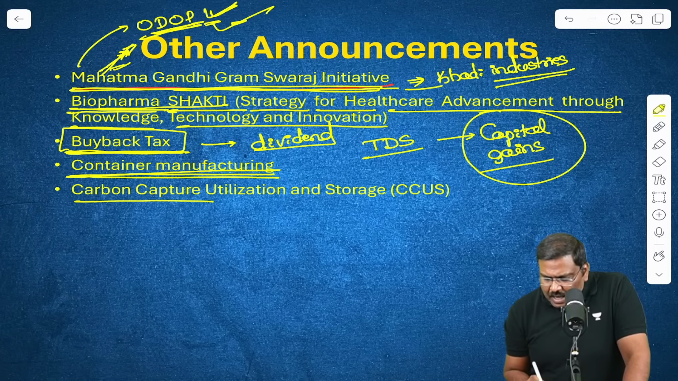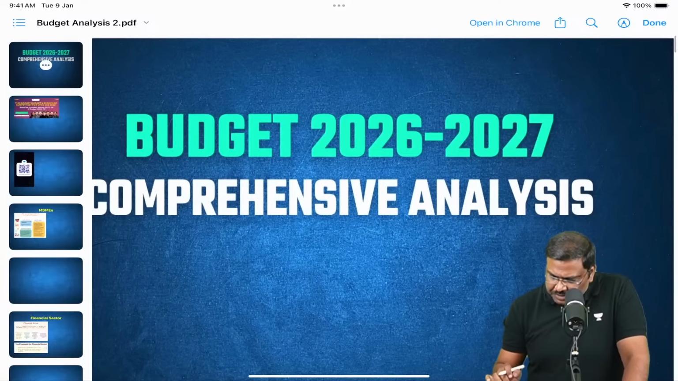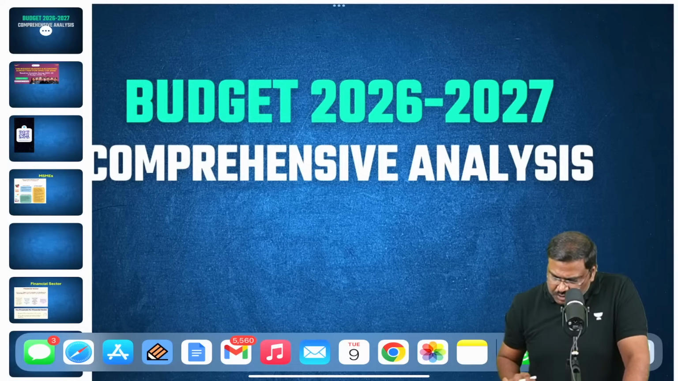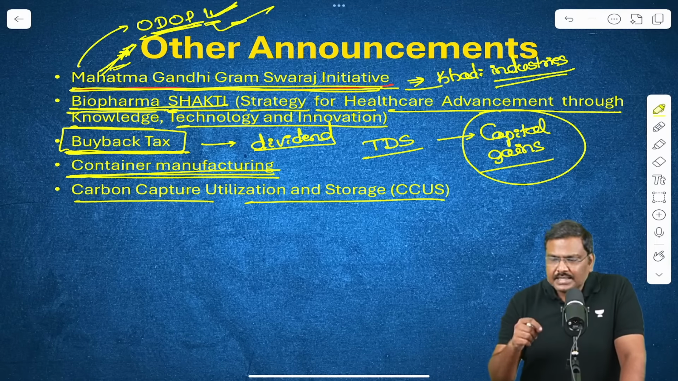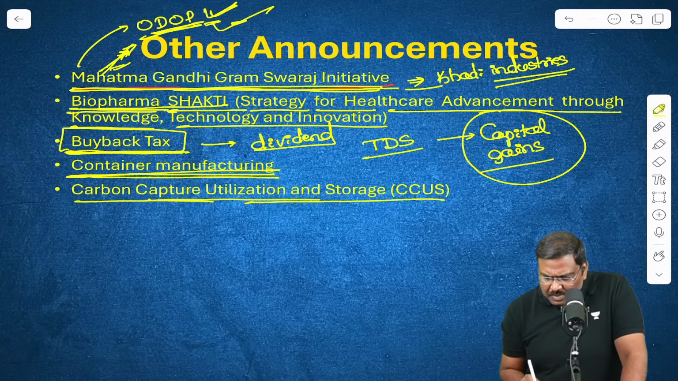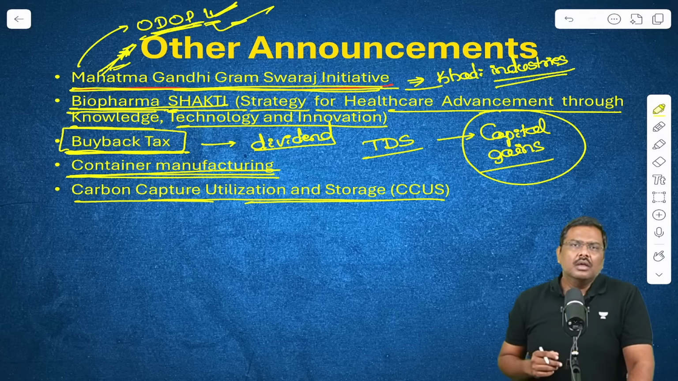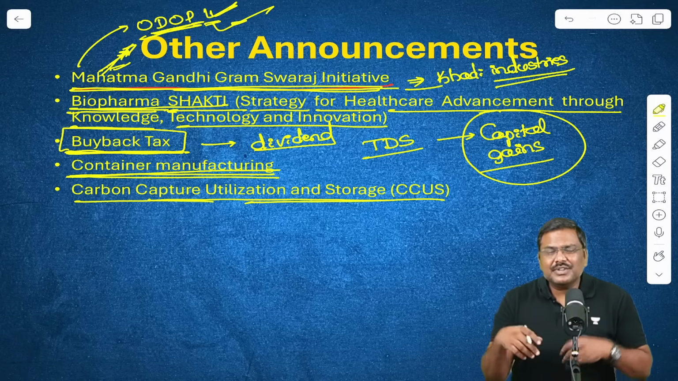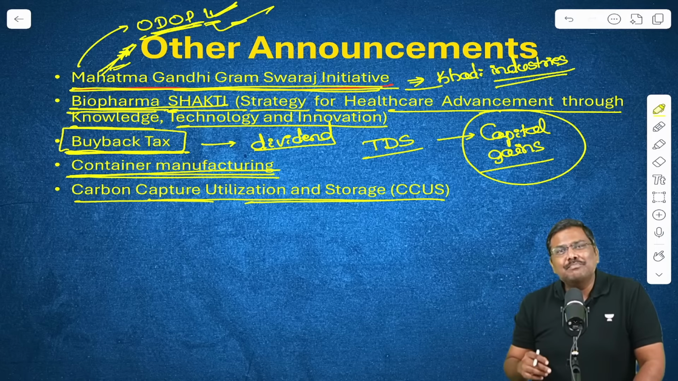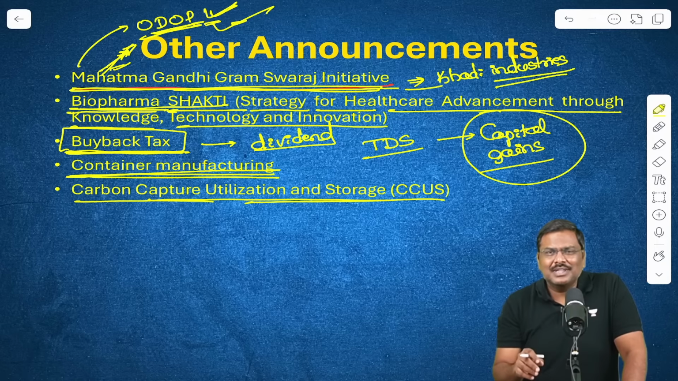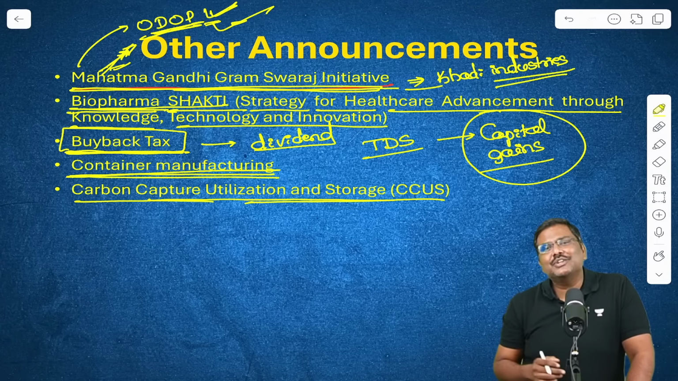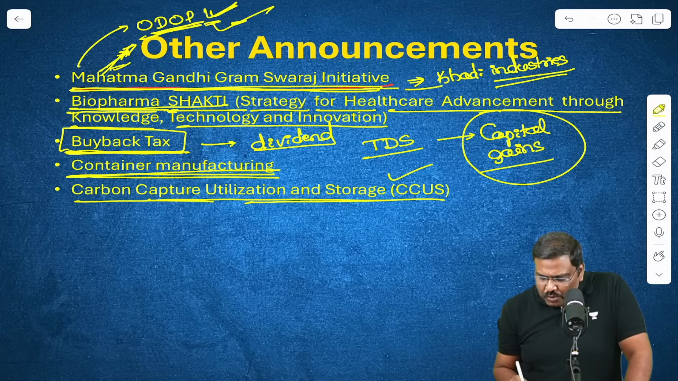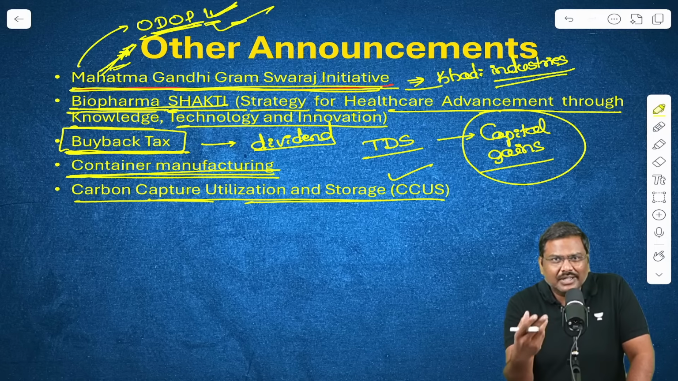Next one, carbon capture, utilization and storage. Just a second. Carbon capture, utilization and storage, CCUS. What is this idea? There are two terms in the context of ecology and environment, specifically the Paris Climate Agreement. You must have heard of two terms: adaptation and mitigation. Correct? CCUS essentially is a type of mitigation technique.